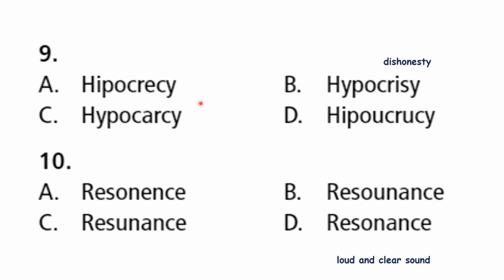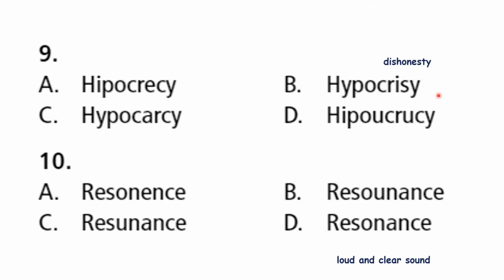Next word is hypocrisy. The meaning is dishonesty. Okay? Check. A hypocritic person is one who never talks or falls to one particular situation. In one situation they'll say something, in the other situation they'll say a different thing.